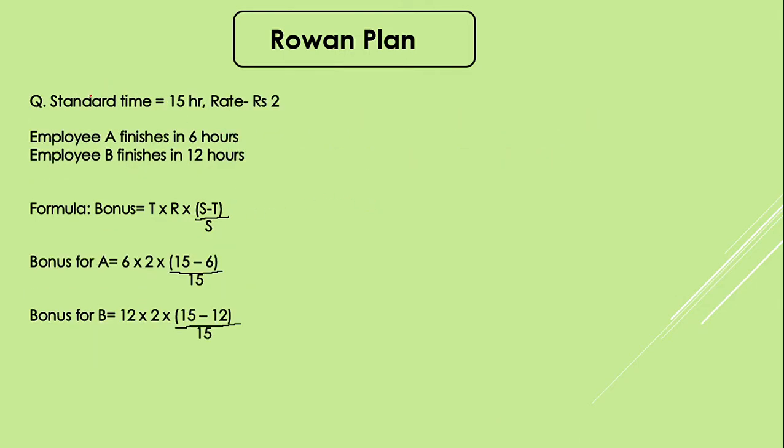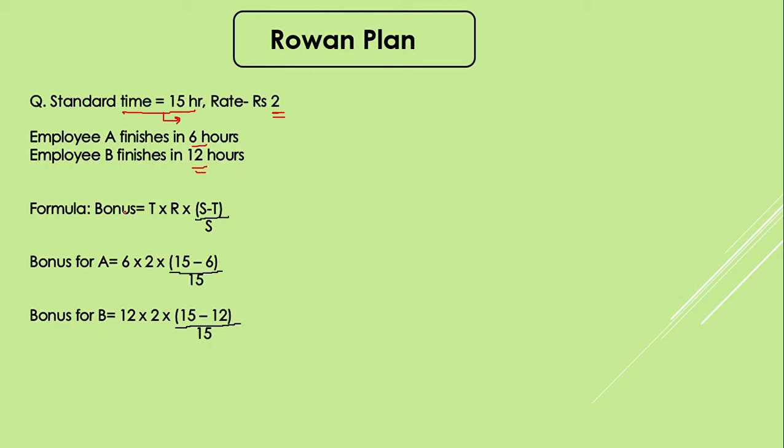Now let's say that there is a standard time of 15 hours. This standard time is very important to finalize the incentive for any organization, and it can be found using time and motion studies, or from your past experience or past data, according to which you can count and find the standard time to complete a certain job. Here we have considered that the standard time is 15 hours and the rate is 2 rupees. Employee A finishes in 6 hours and employee B finishes in 12 hours.